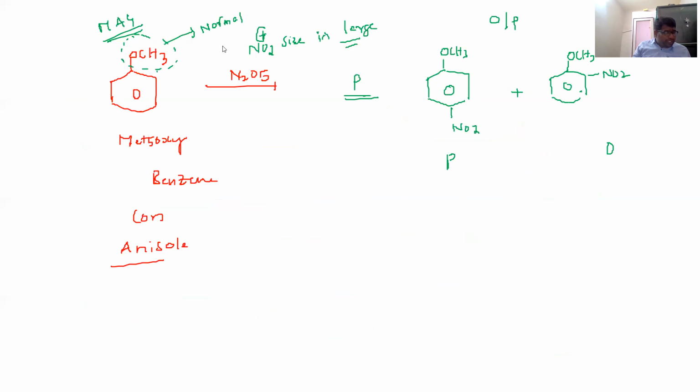So how much percentage of product formation will there be? The ortho product will be 71%. Why? Because this substituent is normal size. Normal size means definitely the ortho product will be major. The para product here is maybe 20% yield. And the meta product is also possible, that is 2% or 3%, or sometimes 1%. So this is 28% now. Which one is the major product? It depends mainly on the substituent, which is normal.